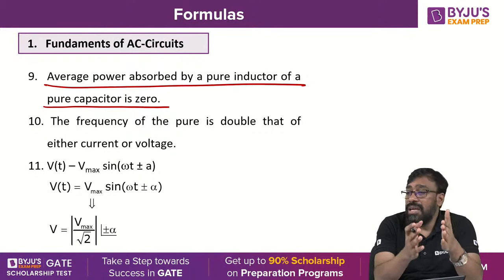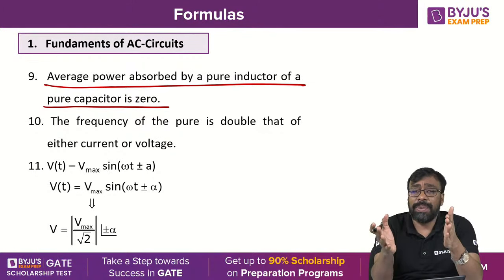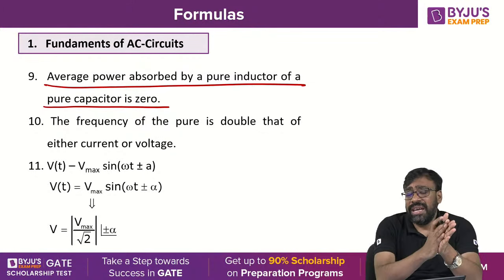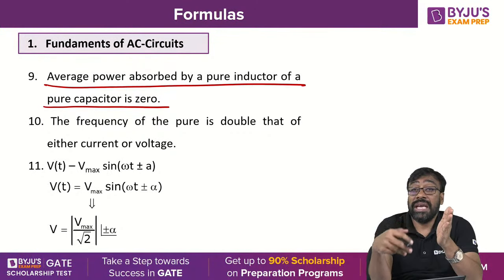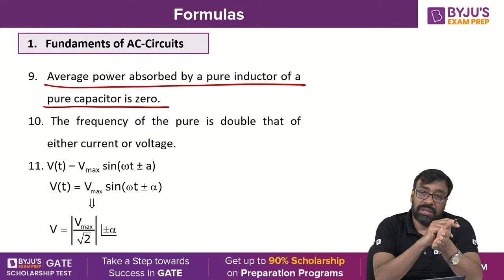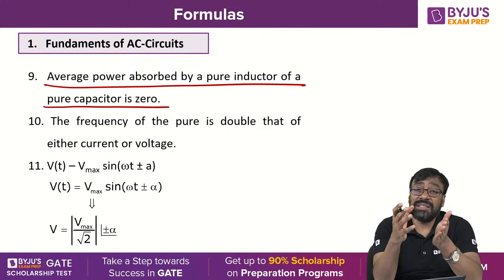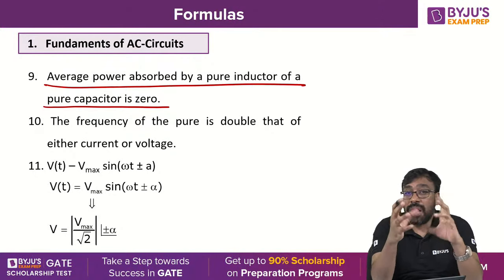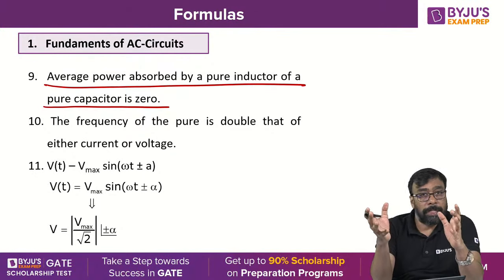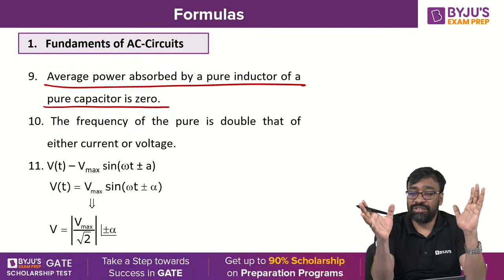Similarly, the capacitor also. Inductor as well as capacitor, both. Suppose the inductor takes the power in the first half cycle, then the capacitor gives back to the source. In the second half cycle, if the inductor is giving back to the source, the capacitor takes the power. Both are in opposite directions actually. You understand all? Both are in opposite directions.